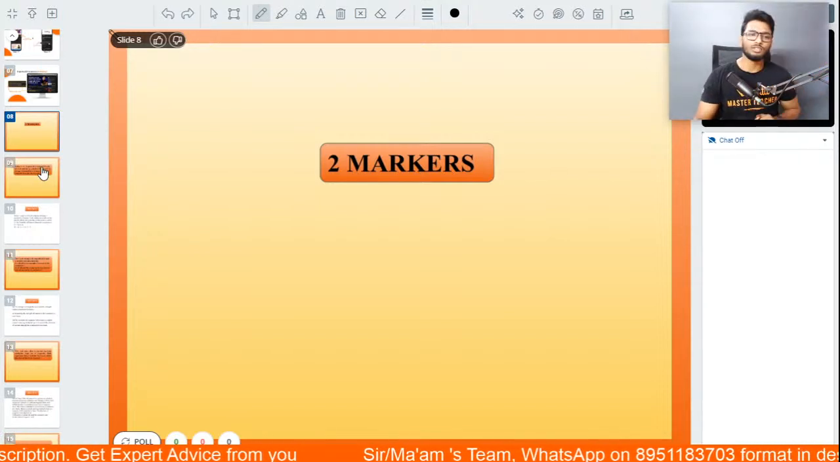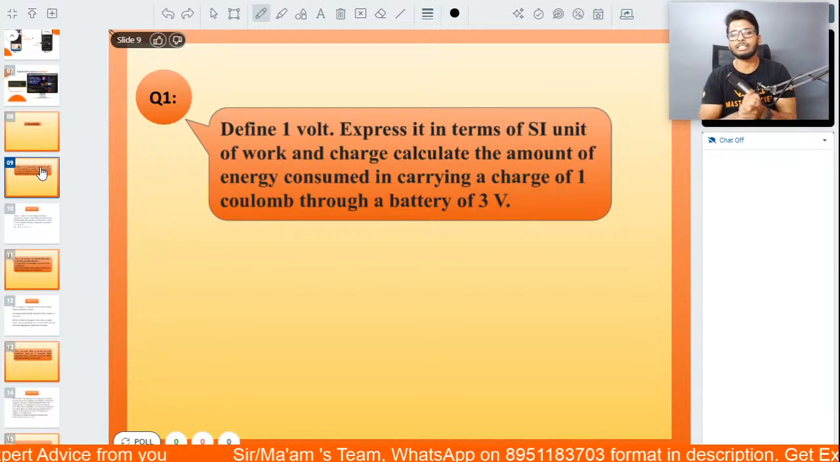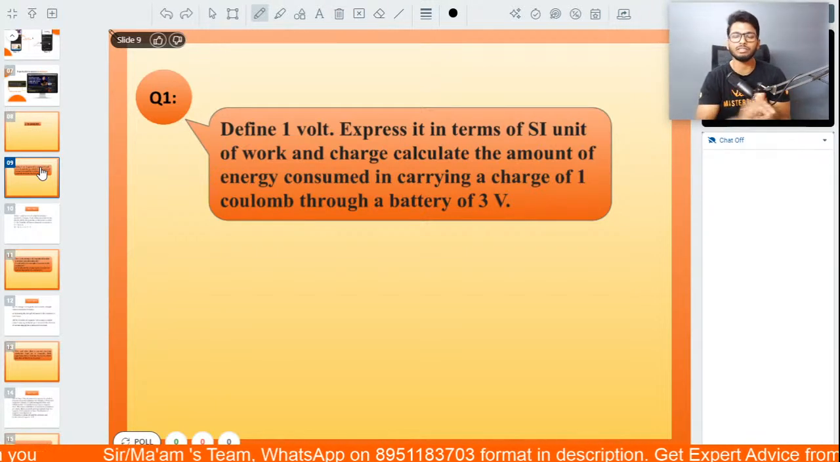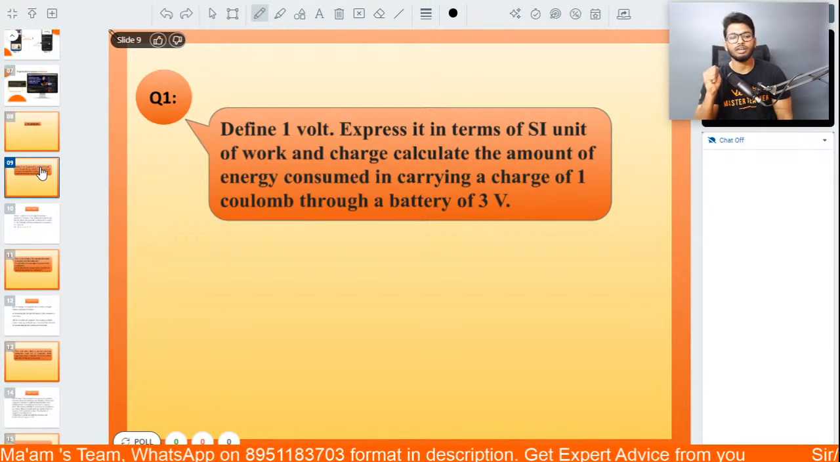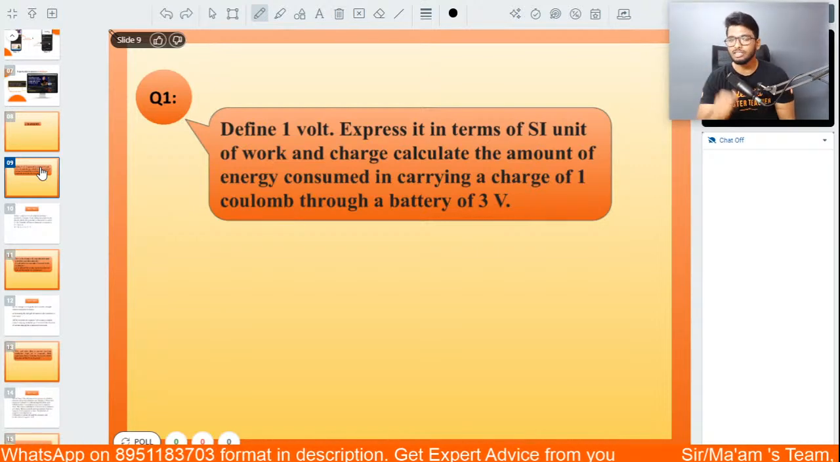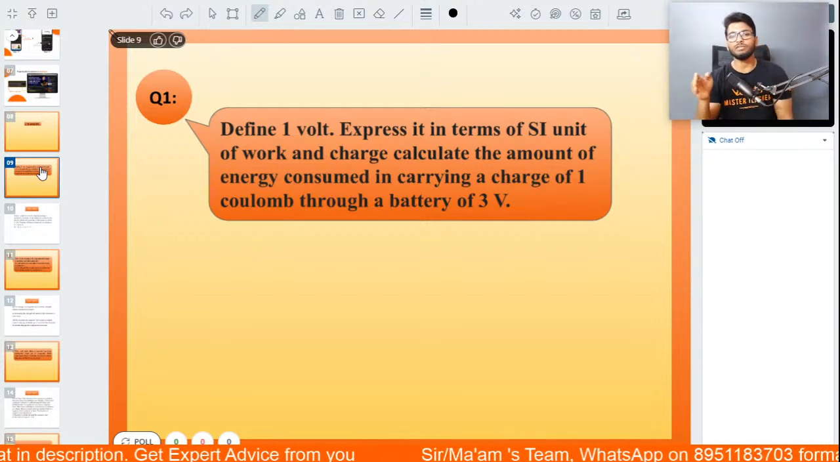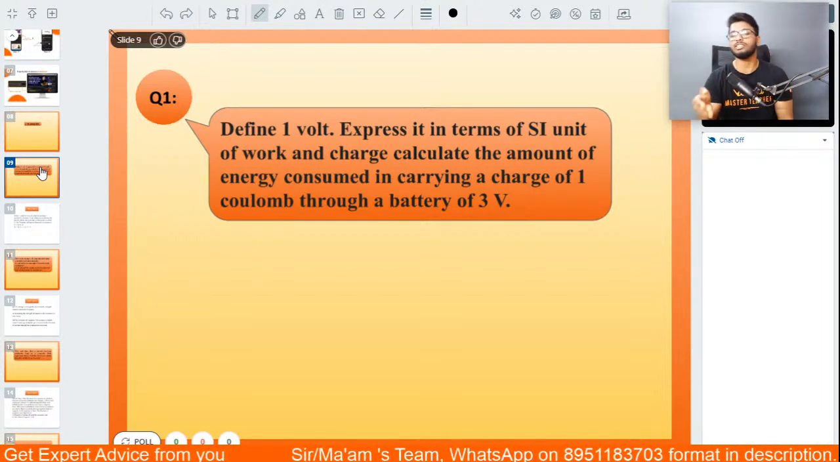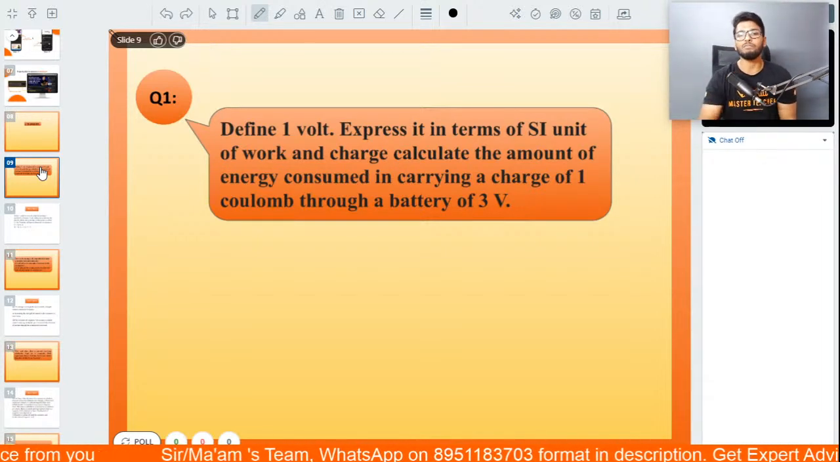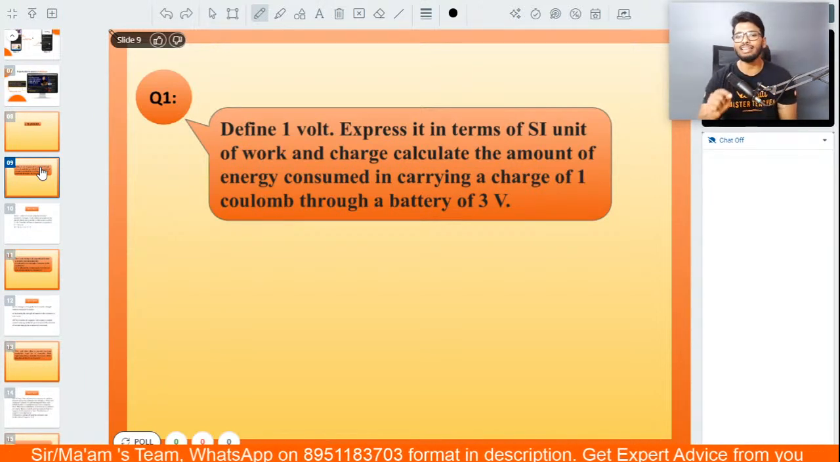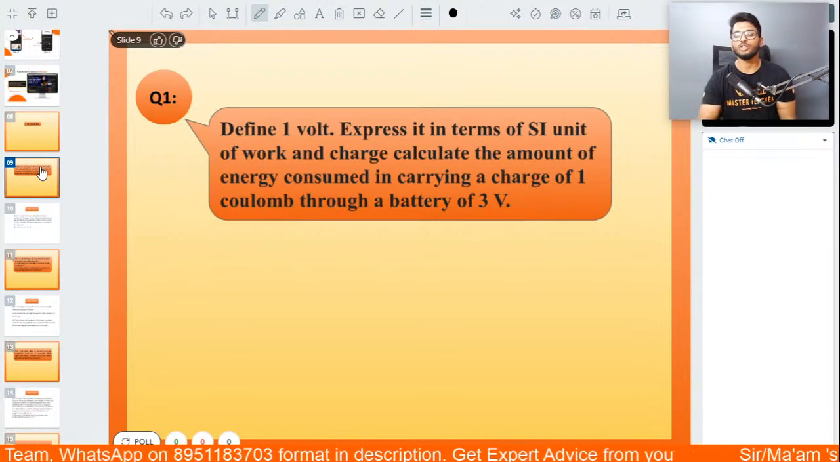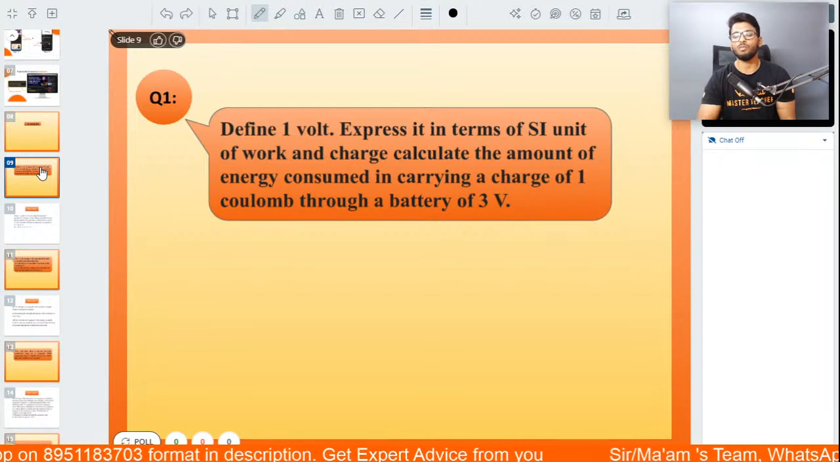The first 2 marker on your screen. Here it is. Very simple, very straightforward, EG-PG question. The question is, define 1 volt, express it in terms of the SI unit of work and charge, and calculate the amount of energy consumed in carrying a charge of 1 coulomb through a battery of 3 volts.